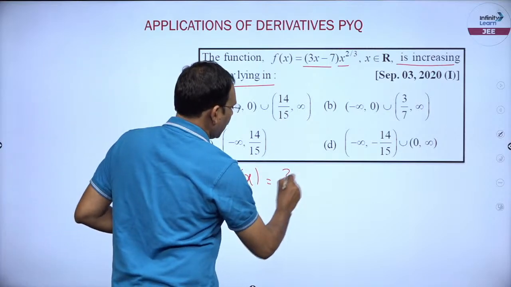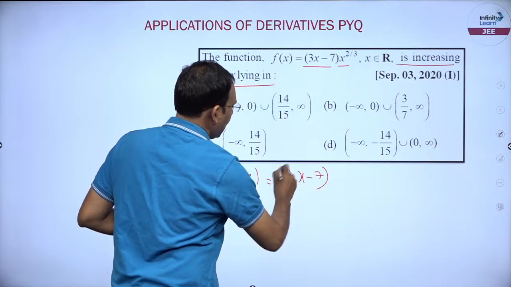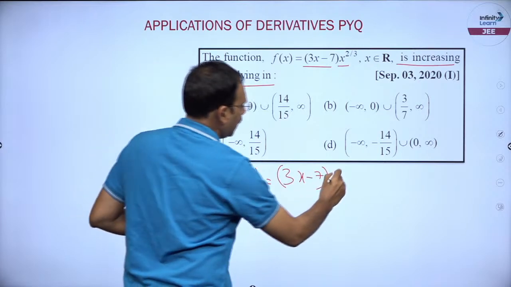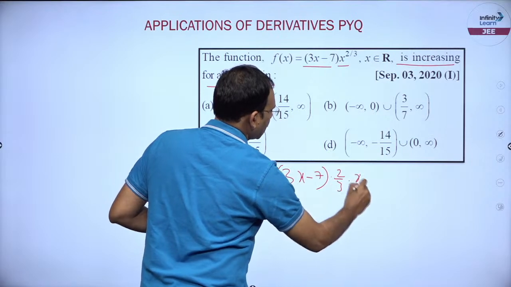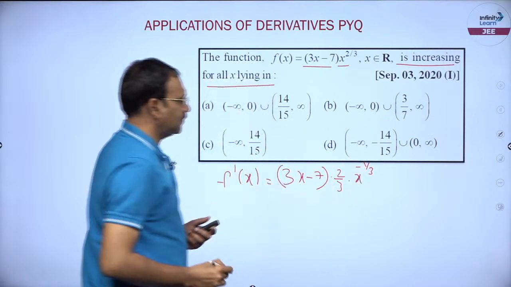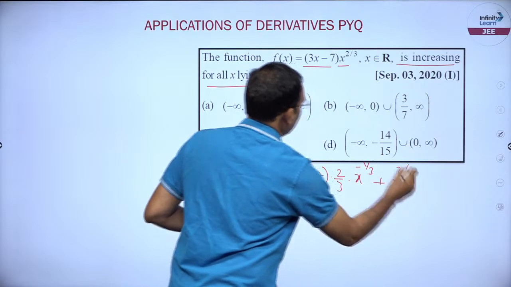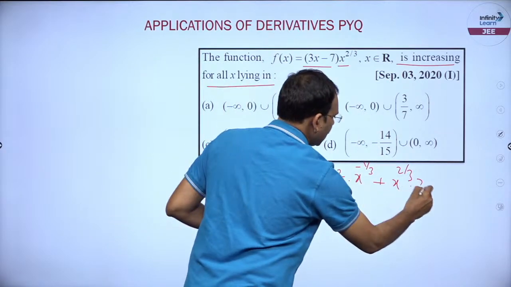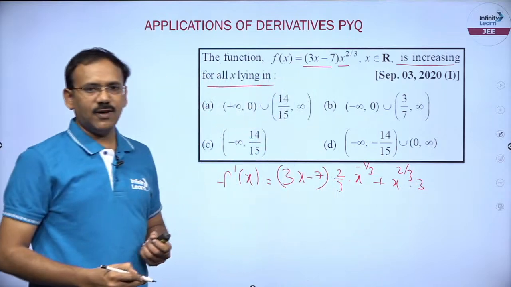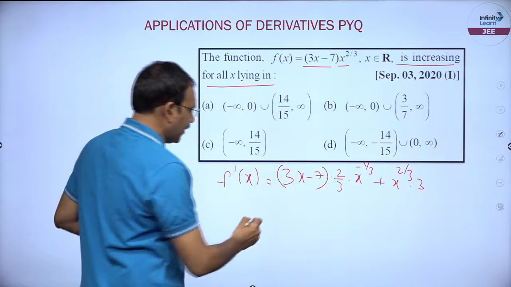So, suppose I take u, derivative of v is going to be 2 by 3 into x power minus 1 by 3, plus v, derivative of u is going to be 3. This is the derivative friends. Now, you try to simplify this.